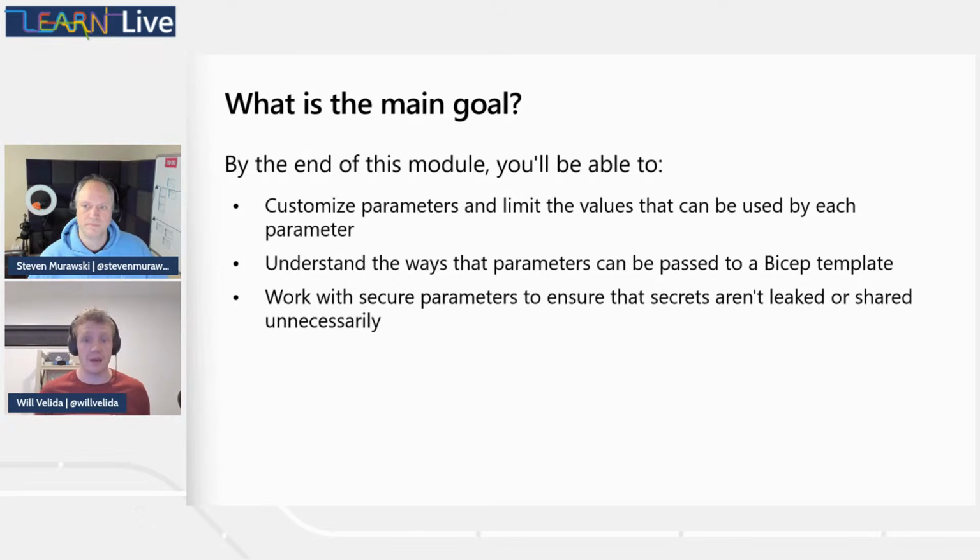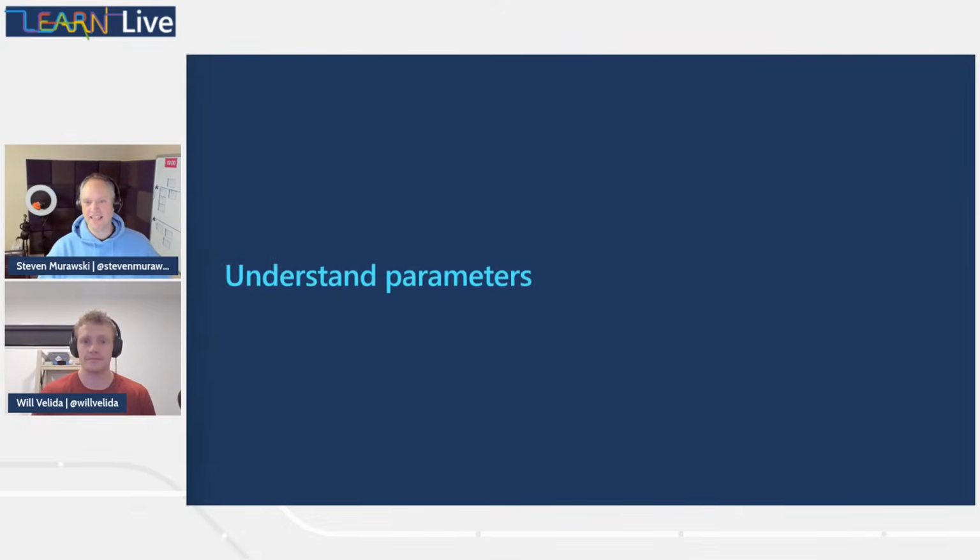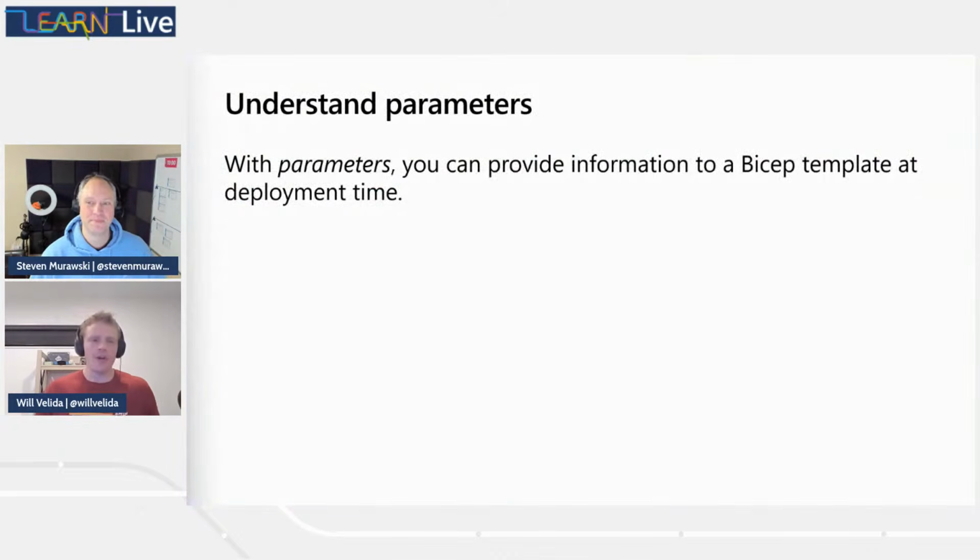We also want to understand how we can actually provide those values to our Bicep template. And we also work with those secure parameters to make sure that we don't leak our secrets and just tell the world, hey, this is the password to my database. We don't want to do that. That's not a good idea. So that's basically our goal for today. Yeah, leaky secrets, not a good thing. So with that in mind, Stephen, what are parameters?